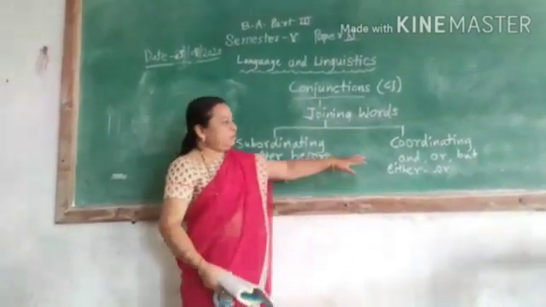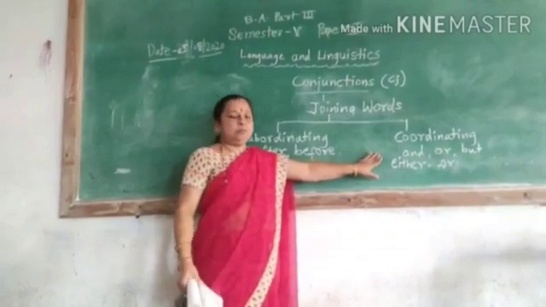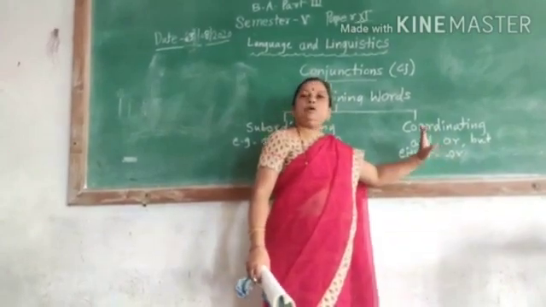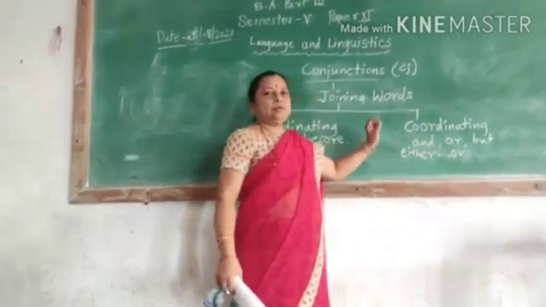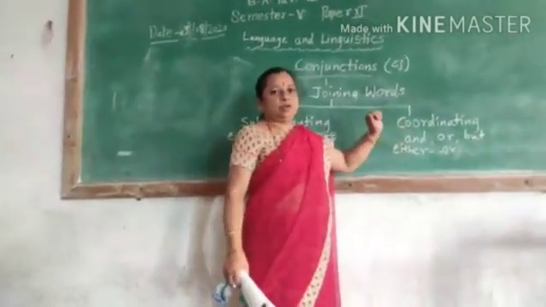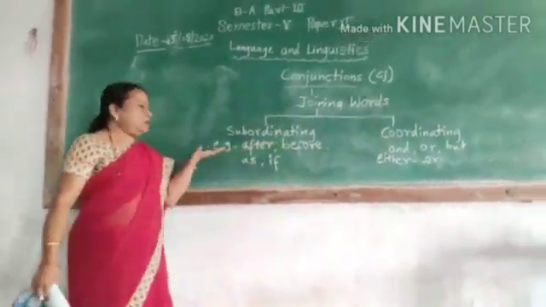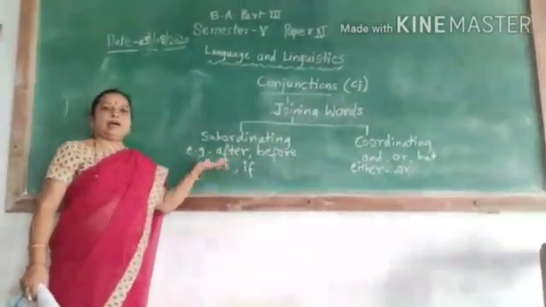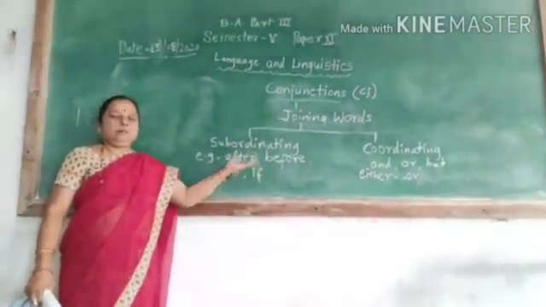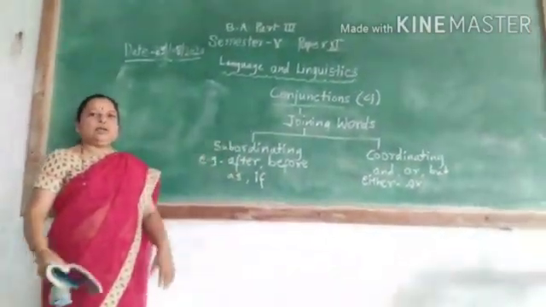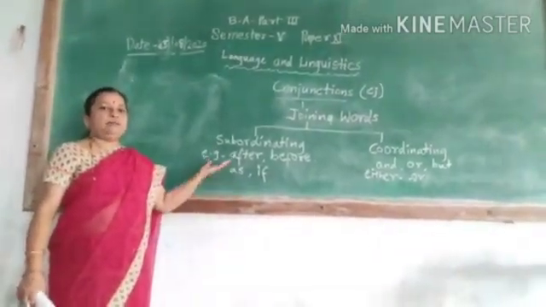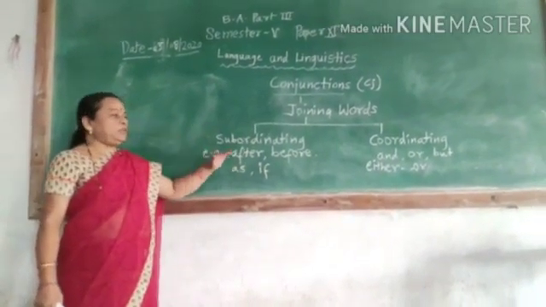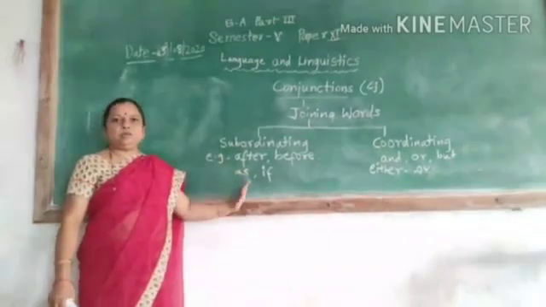Coordinating conjunctions are very few. You can remember them easily. They are and, or, but, either or, neither nor, both as. These are coordinating conjunctions. And subordinating conjunctions, for example, are after, before, as, if, till, then, unless, however, wherever, who, which, what. All this type of words are used as subordinating conjunctions.